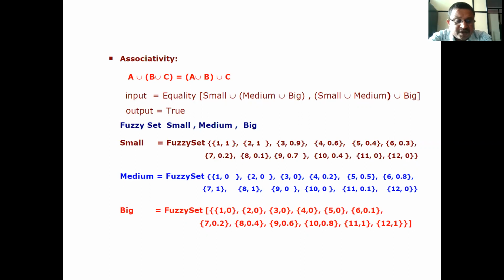Fuzzy set small is equal to fuzzy set of (1, 1), (2, 1), (3, 0.9), (4, 0.6), (5, 0.4), (6, 0.3), (7, 0.2), (8, 0.1), (9, 0), (10, 0), (11, 0), (12, 0). Now you have to compare these two, that is the fuzzy set and the universal space, and take out the elements which are associated with each other.